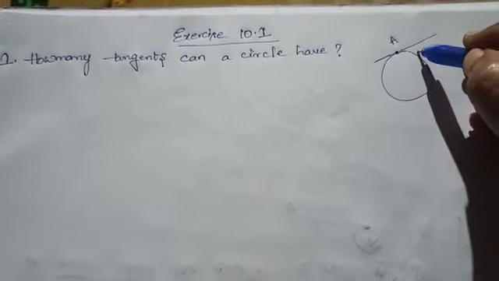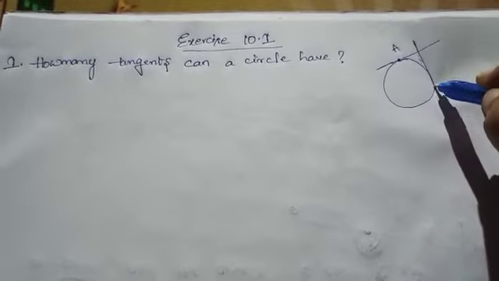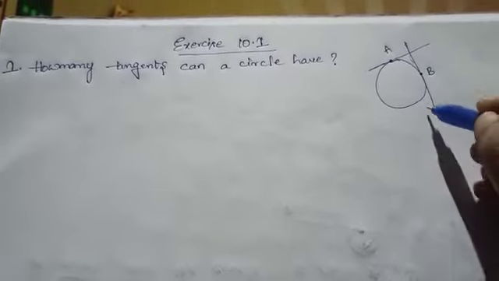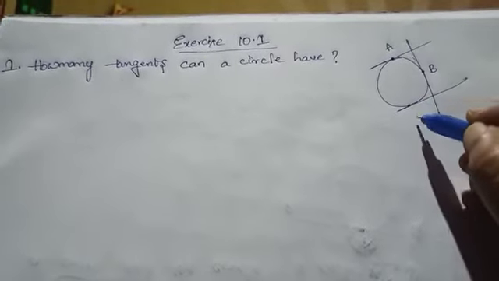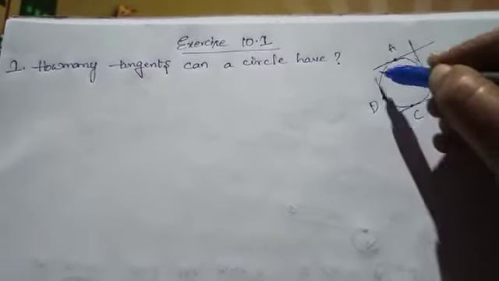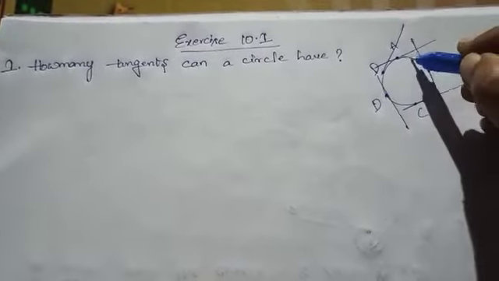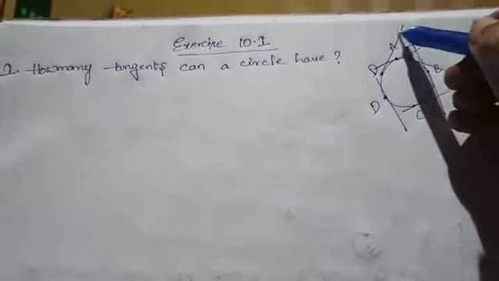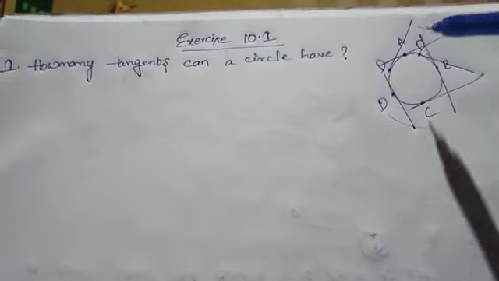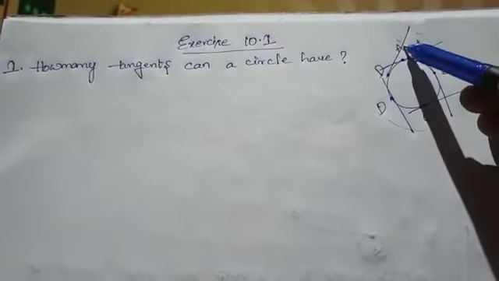In the same way, draw tangents. This line touches the circle at a single point. Let this point be B. In the same way, this is one tangent. Here, this line touches the circle at a single point. So these lines are called tangents of the circle.